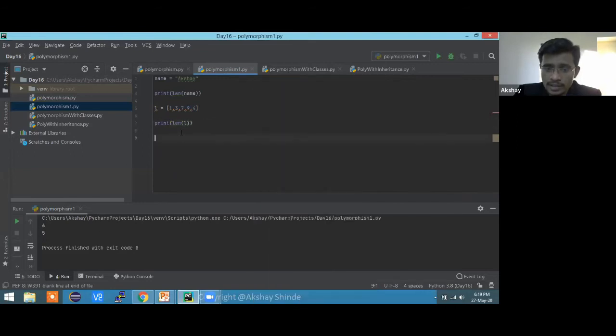Okay, so it means it is doing multiple jobs for us. Same function: you pass a string, it is going to give us the right value. If you pass a list, it is also going to give us the right calculation, the right length of the list. So that is nothing but multiple applications or multiple types.